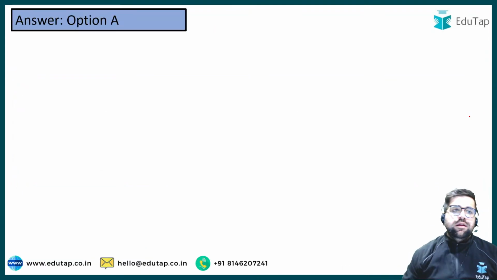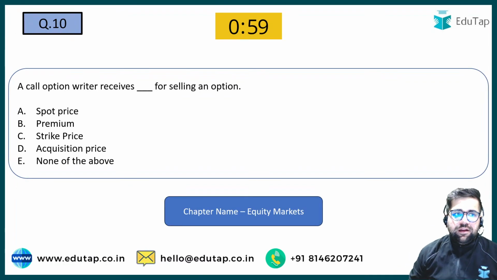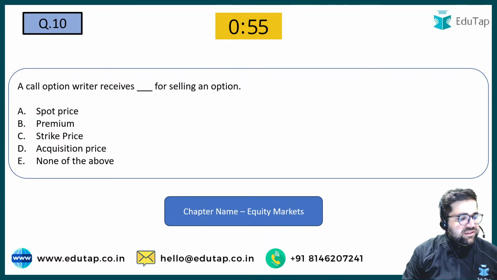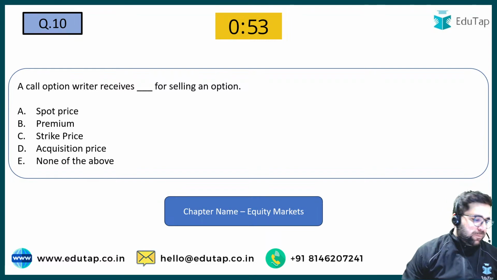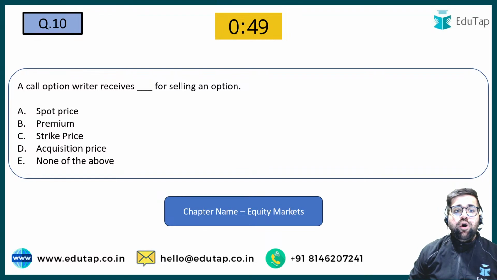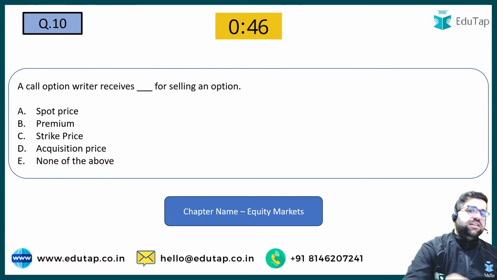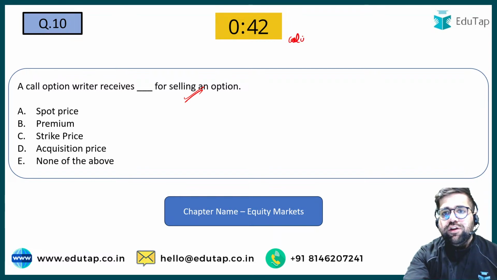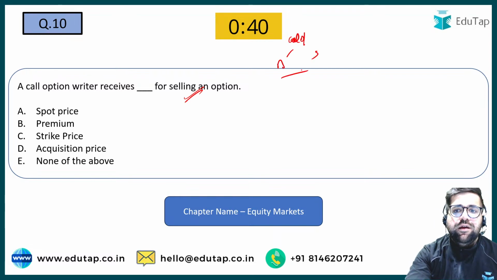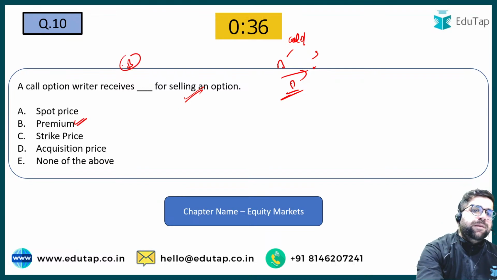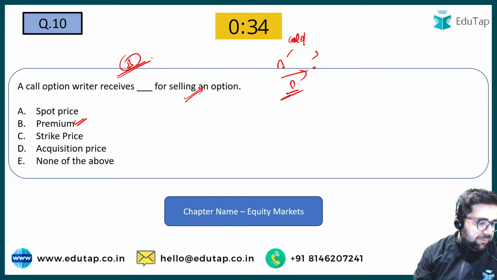Good. Now we are moving to question number 10. A call option writer receives what? A call option writer always receives the premium for selling an option. If you see, a call option is that particular option in which you have a buyer and a seller. Buyer pays a premium to the seller, so the seller receives the premium. A very basic question. The answer will be 10th, B.